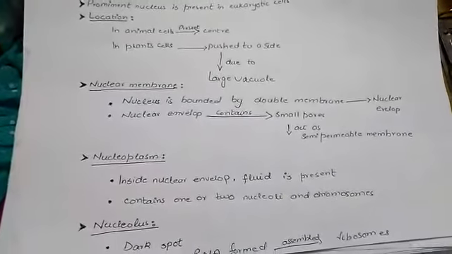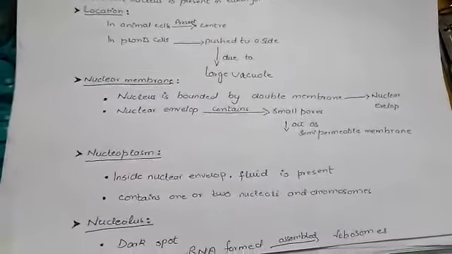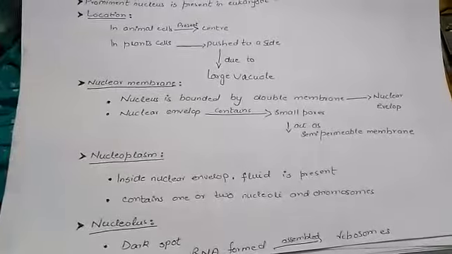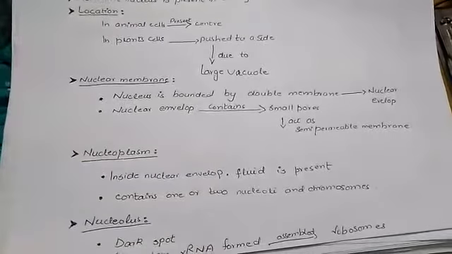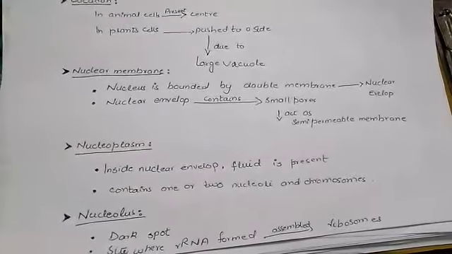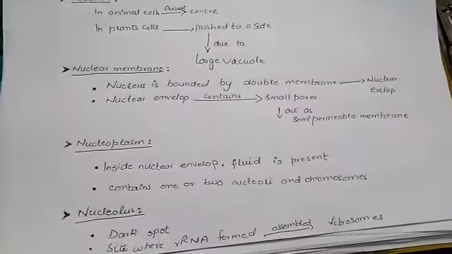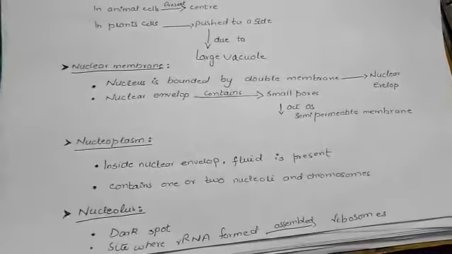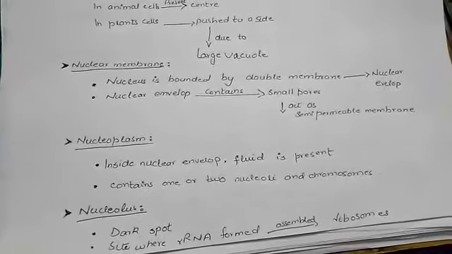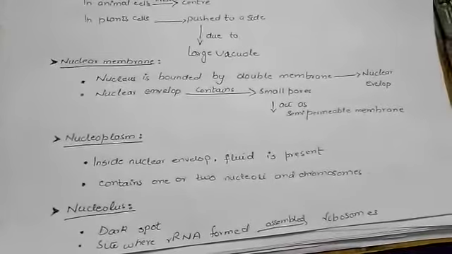Then we have the nuclear membrane. The nucleus is bounded by a double membrane known as the nuclear envelope. The nuclear envelope contains many pores that enable it to act as a semi-permeable membrane.